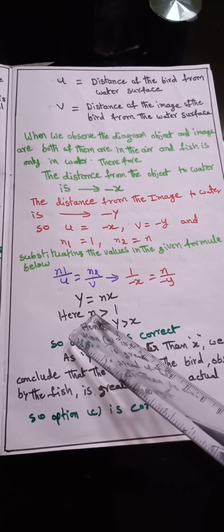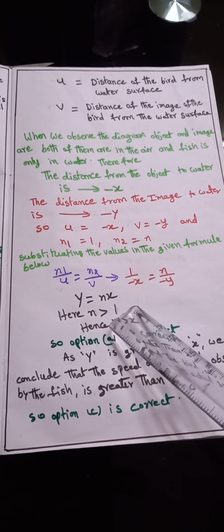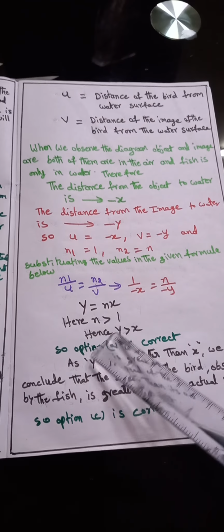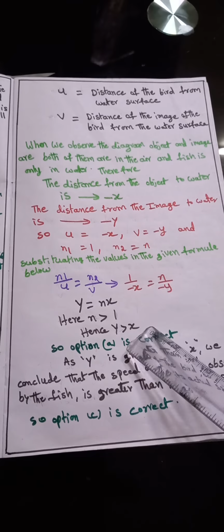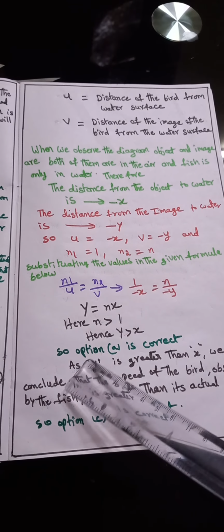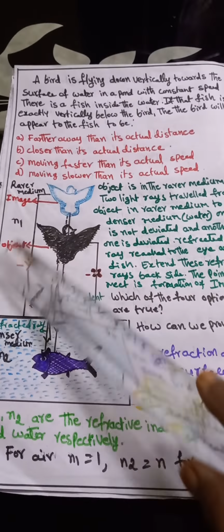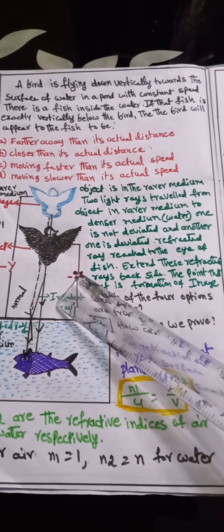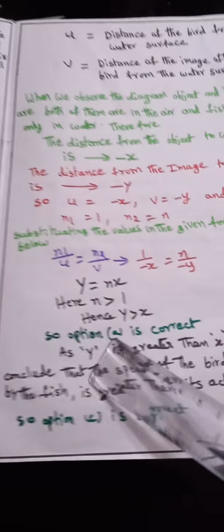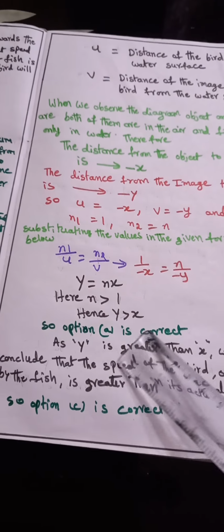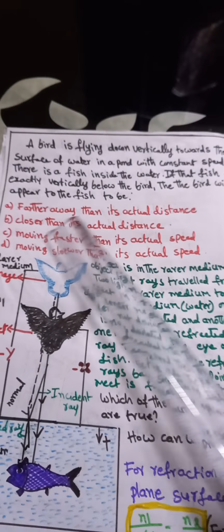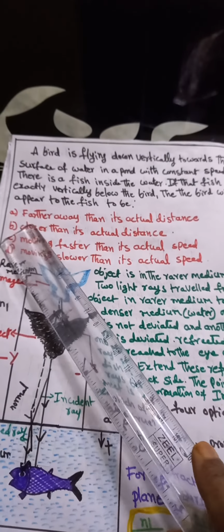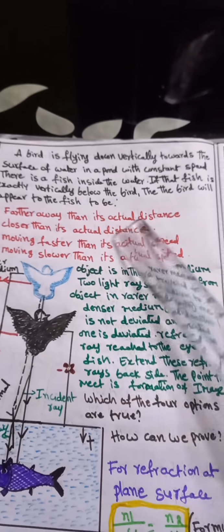Here n is greater than 1. Hence y is greater than x. So the image distance is greater than x. So option A is correct. Among the four options, the first one, A, is correct: farther away than its actual distance.